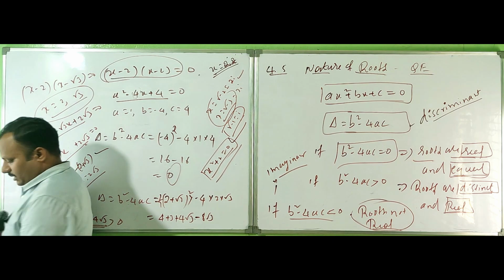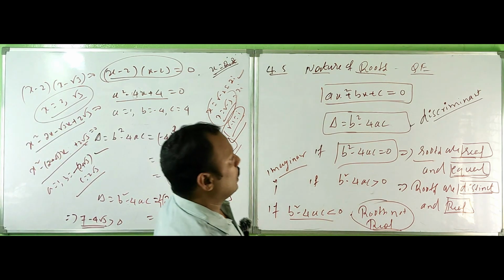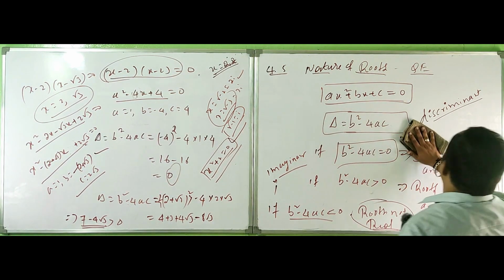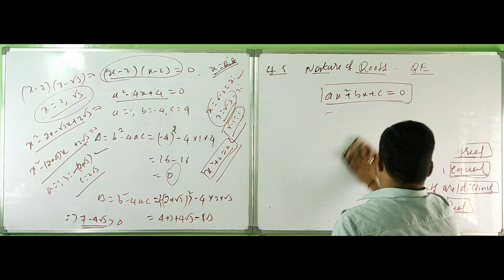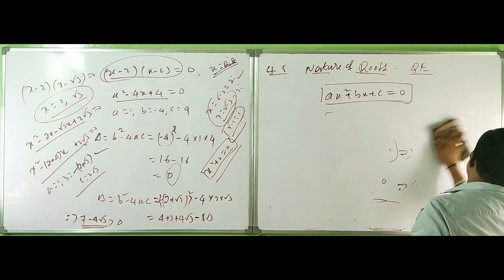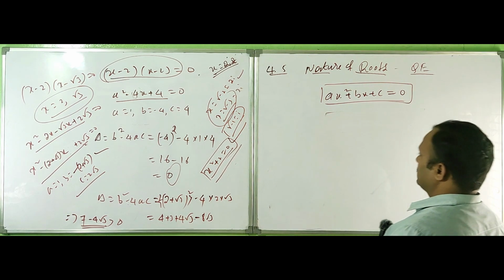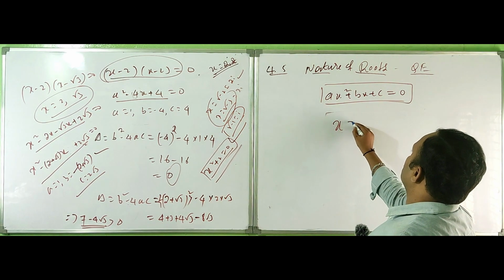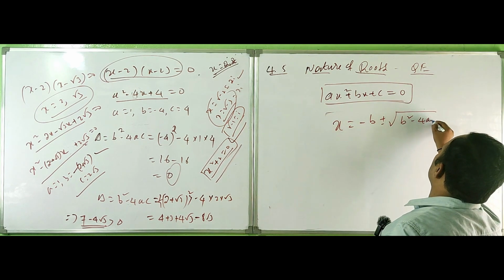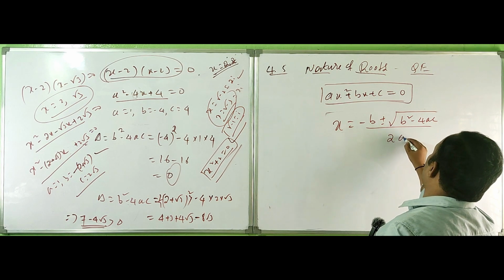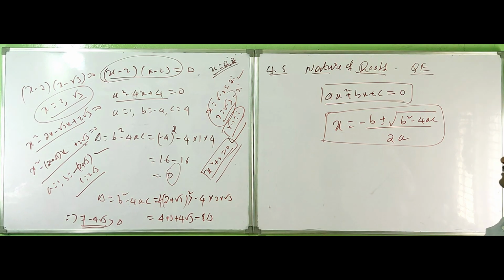Some small concept here, and I will derive the equation. Another fundamental formula to find the roots of the quadratic equation is x is equal to minus b plus or minus square root of b square minus 4ac, divided by 2a, right? This is the condition.